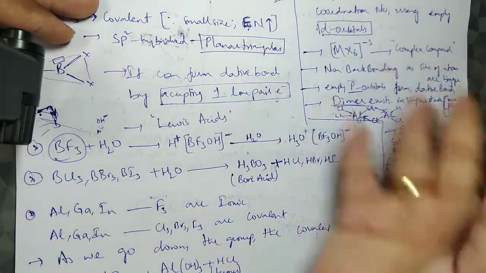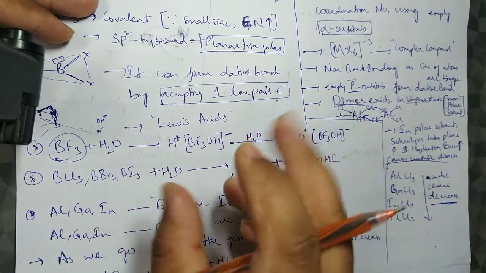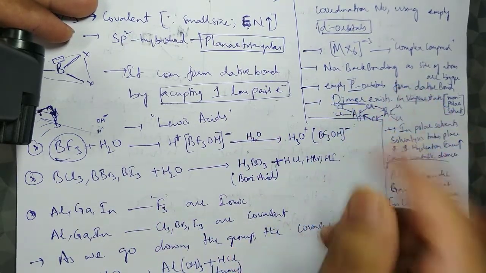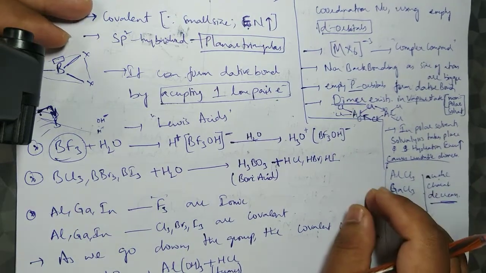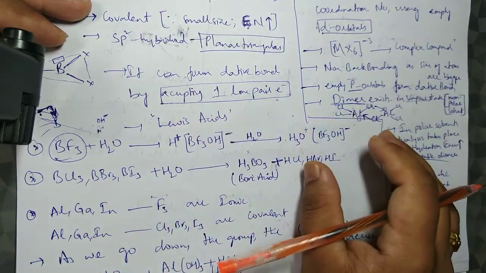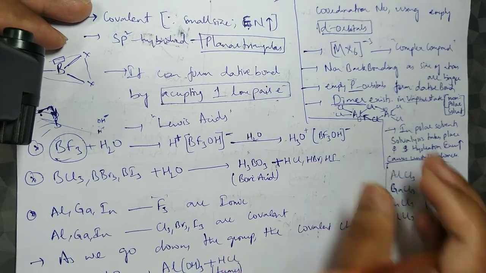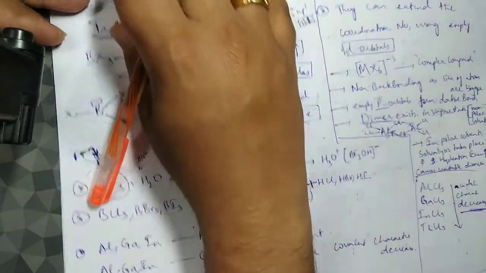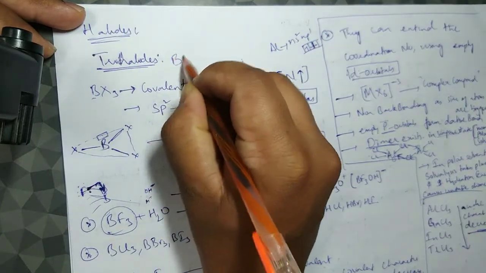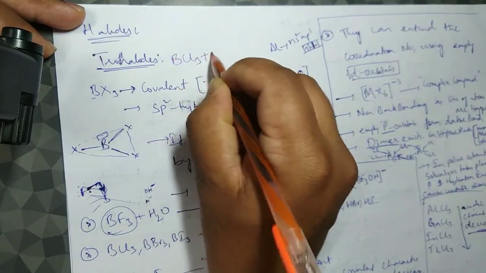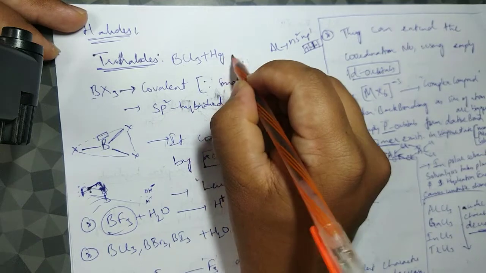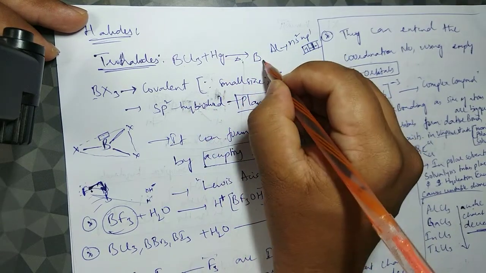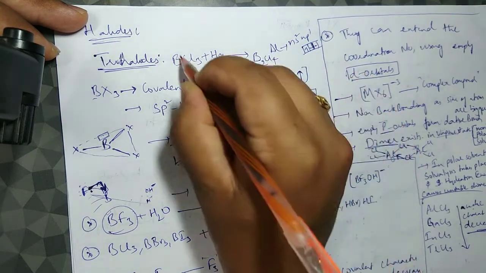Apart from this, they can also exhibit the dihalides, that is the MCl3 type; MCl2 is also possible and MCl is also possible. One important point: while we talk about BCl3, when we treat BCl3 with mercury and heat it, we form the B2Cl4 type.